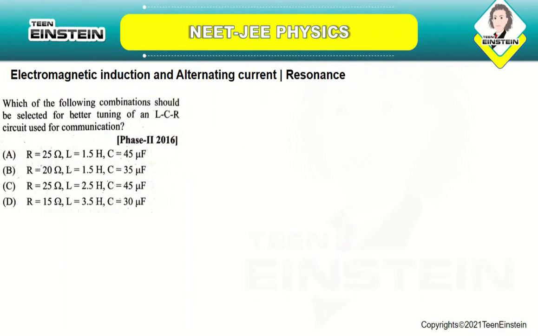So we know that the better tuning will be based on the quality factor of the circuit, and for better tuning you should have a very high quality factor, and the quality factor is defined by Q is equal to 1 by R root of L by C. Okay, this is the quality factor, and based on the quality factor, if it is very high, we will be having a better tuning.